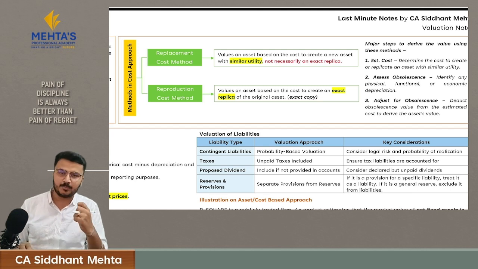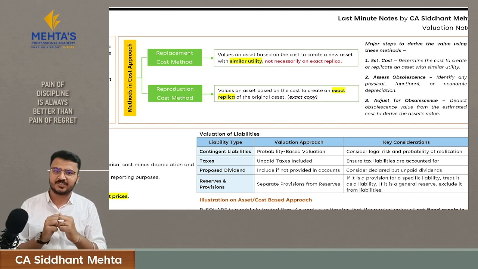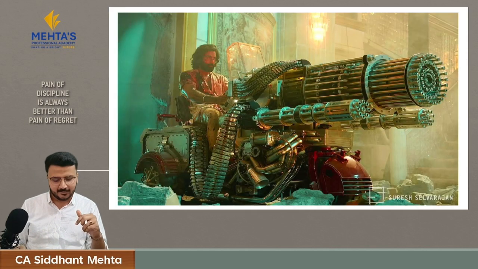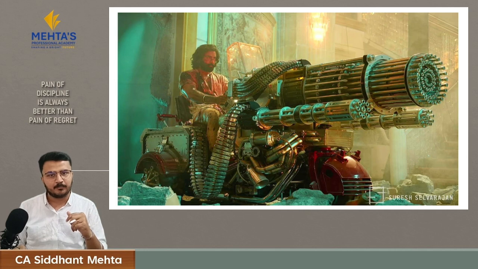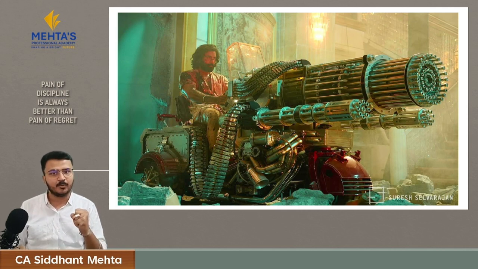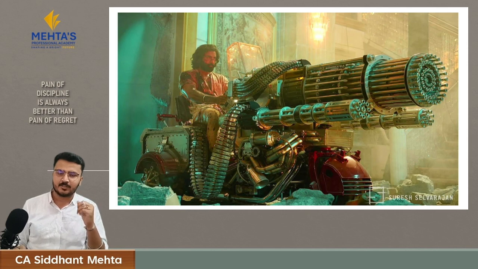It can also be used to value some unique machinery. Like if Ranbir Kapoor came up to you and tell you to value this bad boy, and here the issue with this asset is you can't value this asset based upon market approach, because there is no comparable asset like this. This is one of its kind. Now you can't also use income approach for it, because there is no fixed rental income or fixed income you're getting from this asset, so you can't use income approach.